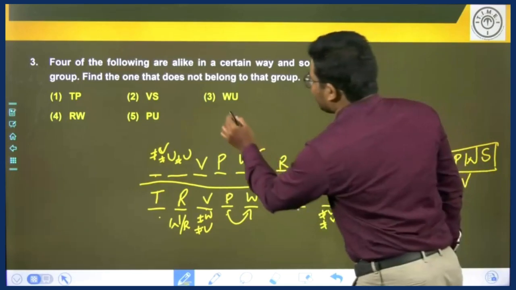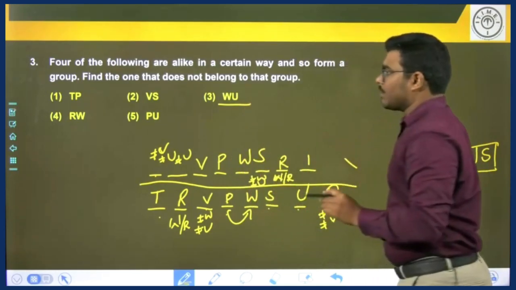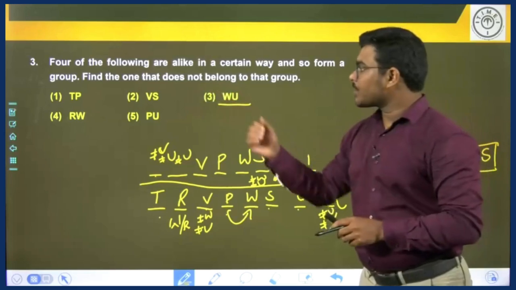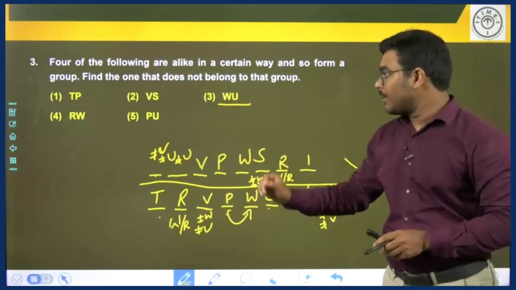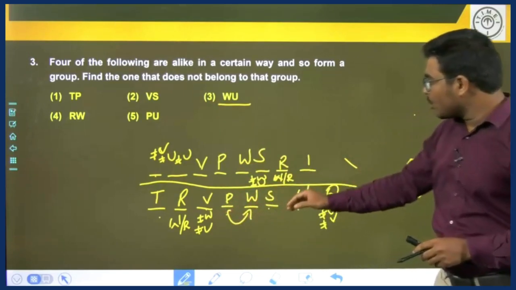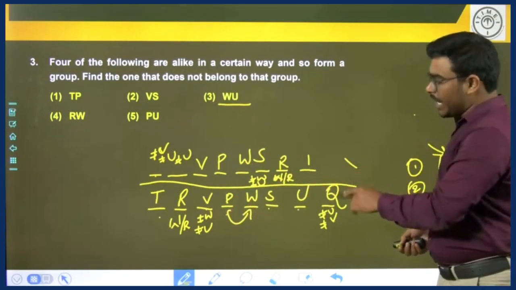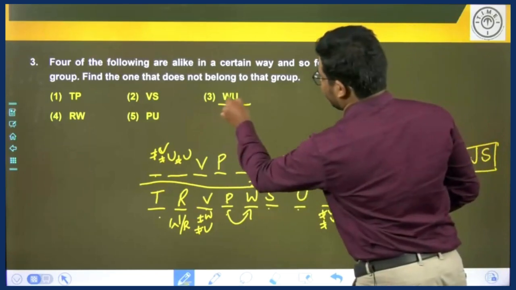So, this might be the possible answer. But let's check option 4 and option 5 also. R and W: there are 2 persons sitting between R and W, and P and U: there are 2 persons sitting between P and U. So, the answer is W and U.